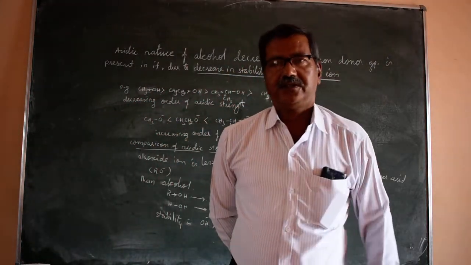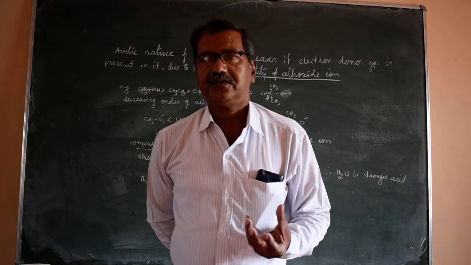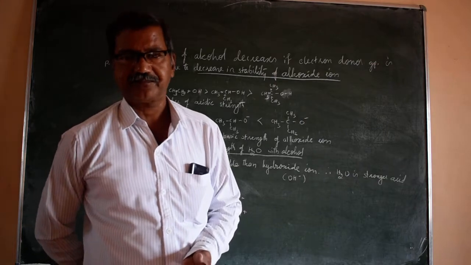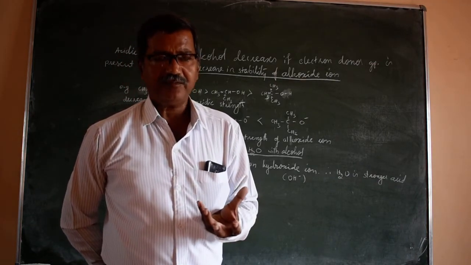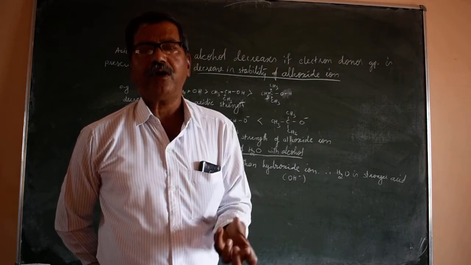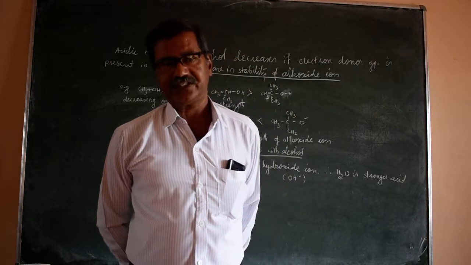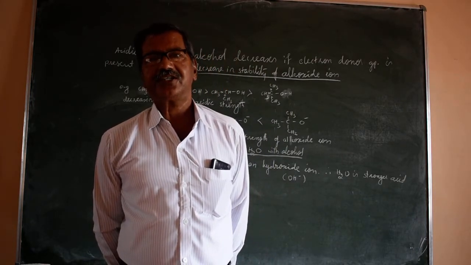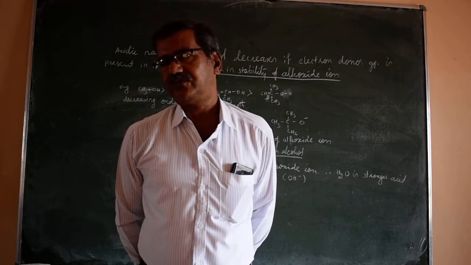Now it's about the second chemical property of alcohol. It's nothing but esterification. It's a simple reaction. Ester means the compound formed by the reaction of alcohol with carboxylic acid, and that reaction takes place in the presence of concentrated H2SO4.